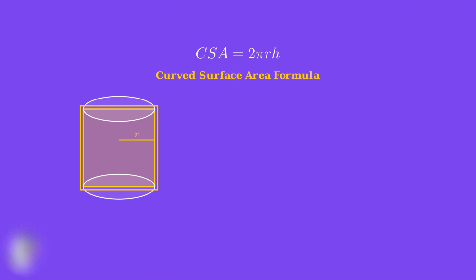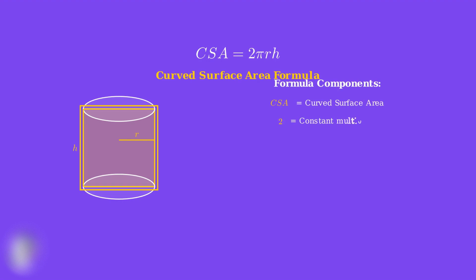Now let me show you the radius and height. The radius, represented by r, is the distance from the center of the circular base to its edge. The height, represented by h, is the vertical distance between the top and bottom of the cylinder. Now let's break down each component of our formula to understand what role each part plays in the calculation. CSA stands for curved surface area. This is what we're trying to find. It represents the area of only the curved side of the cylinder, measured in square units.